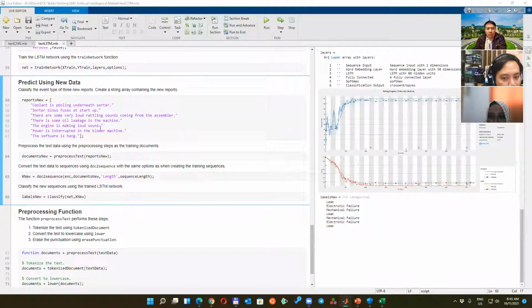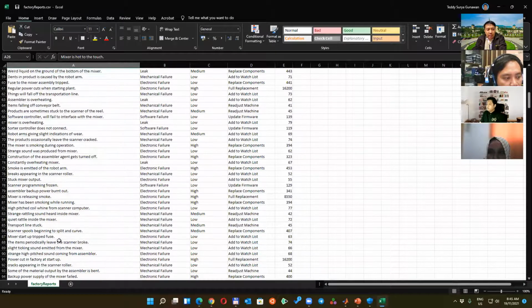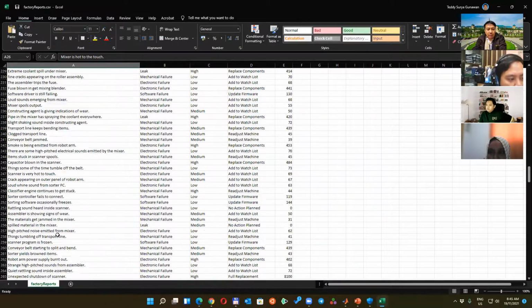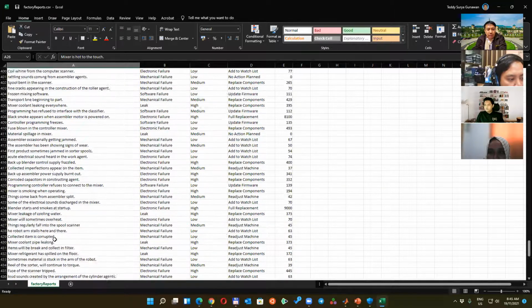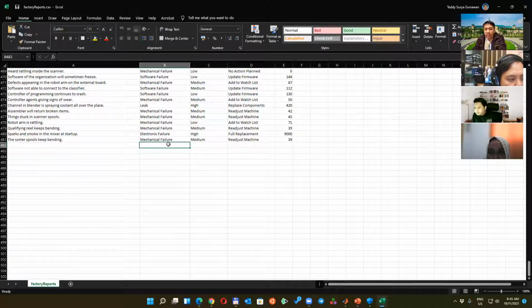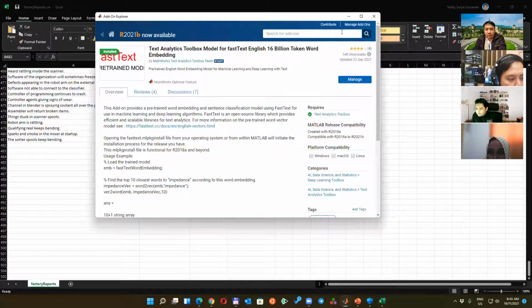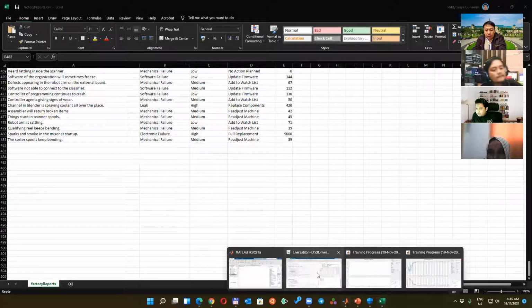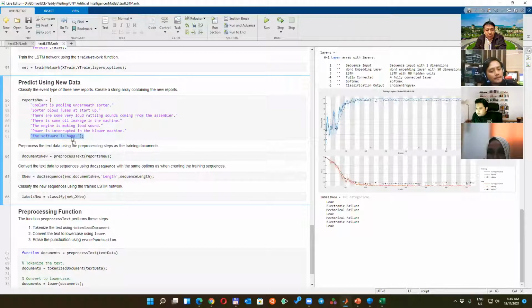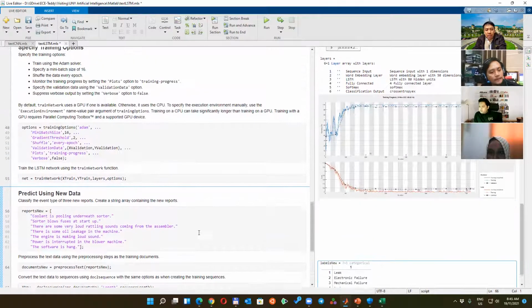Yes. So what you need to do later on: for example, this one, the software is hang, right? So I need to put it in the training data for the next one. This one should be software failure, not leaking. Previously we had leaking, so the software is hang but the output is leaking, which is not true. So we need to redo the training.